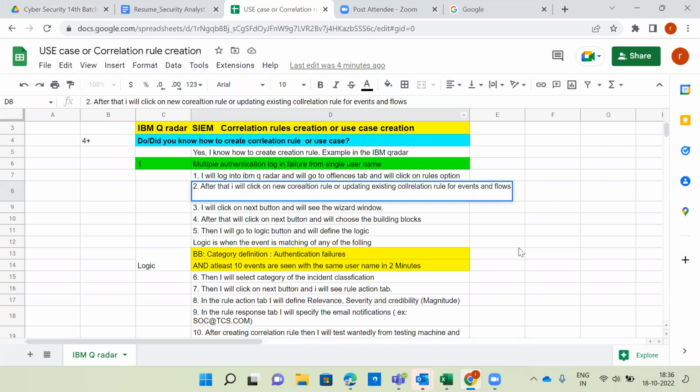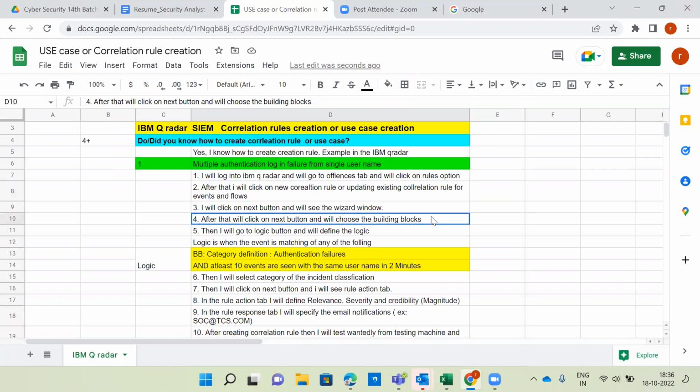Next, after choosing events and flows, I will click on the Next button, and we'll see the wizard window. Then we'll click Next and choose the building blocks. The building block shortcut is BB. So what are building blocks in IBM QRadar?